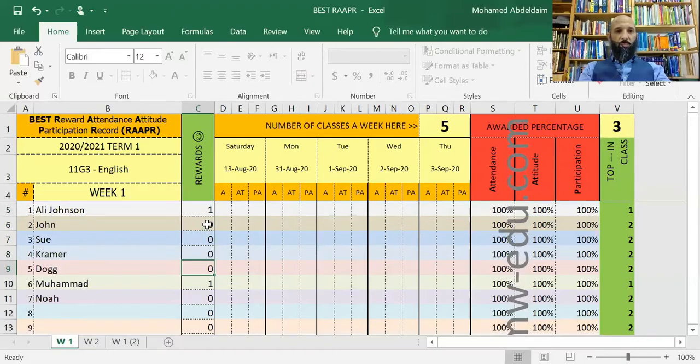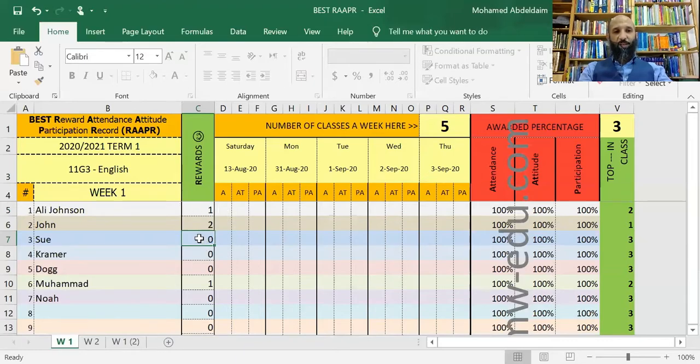Now, John was really good and he answered 2 questions. So you give him 1, and then when he answers the second question, you change that 1, you make it 2, obviously, right? So now you will notice here that John is #1 in class because this is the top 3 in class. So he's #1 because he has 2 points and nobody else has 2 points. And then Ali and Muhammad are #2 because each one of them has 1 point.